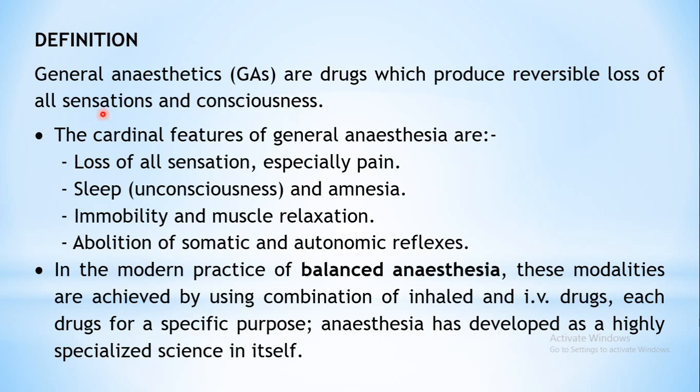So here all the sensations are lost plus the consciousness is also lost, which is a major difference between the local anesthetic and the general anesthetic. In case of local anesthetic, we have seen that the consciousness is maintained. But in case of general anesthetics, the consciousness is also lost, along with all these sensations, and the whole body is involved.